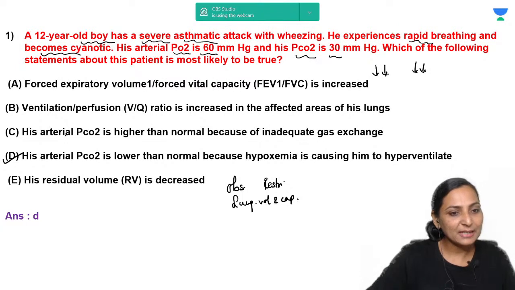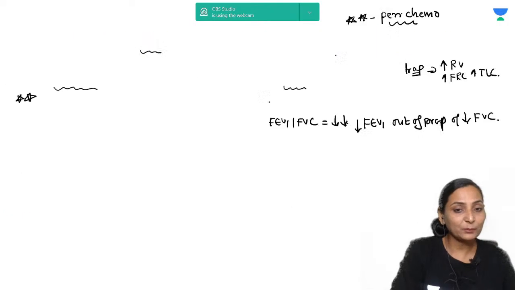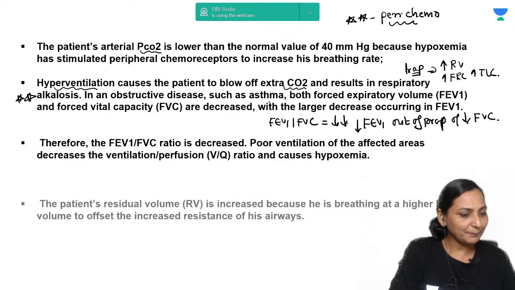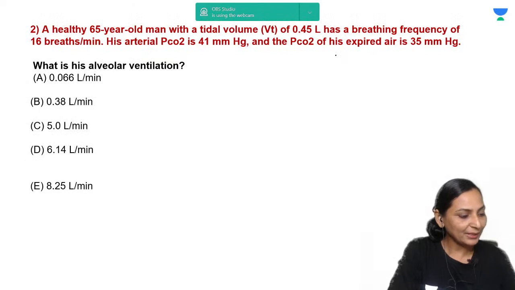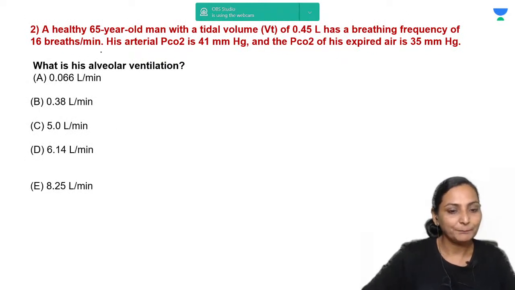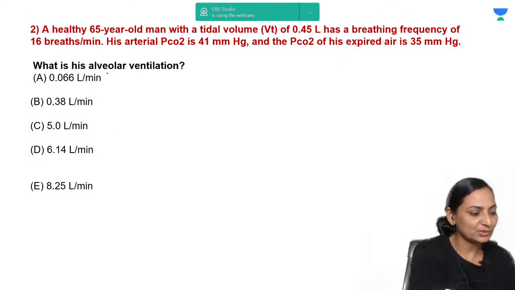Paul, you are saying his arterial PCO2 is higher than normal. Why is it higher than normal? The arterial PCO2 given is 30. That means it is already given as 30, which is suggesting that the patient is suffering from hyperventilation. Already in the question it is given that PCO2 is low. Now next one. Next question.